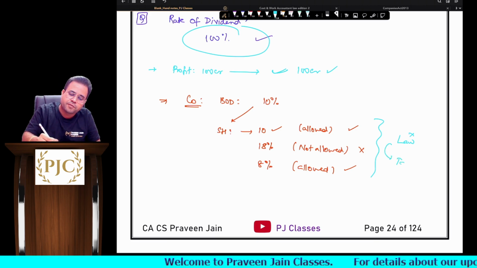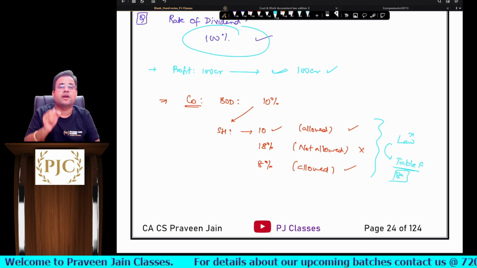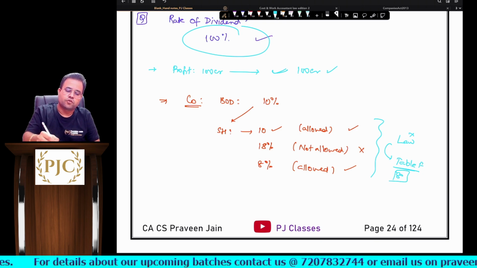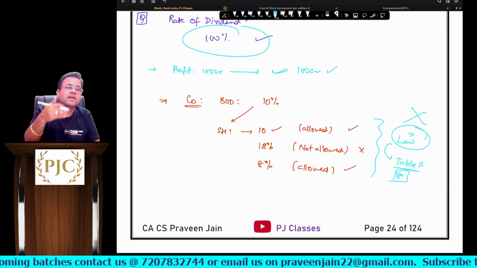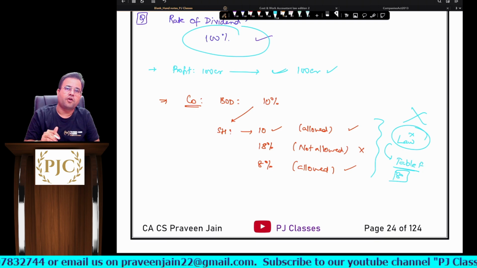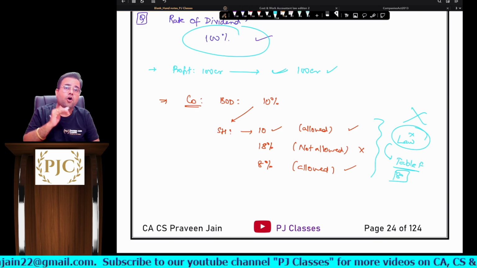So here we will be referring to Table F. In Table F there is a regulation called regulation number 80. There you will get this clarity, sir. In the Companies Act it is nowhere mentioned that shareholders cannot increase the rate proposed by the board of directors, but they can declare at the same rate or a lower rate.